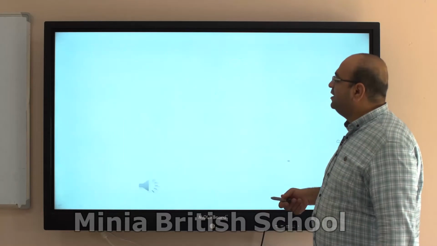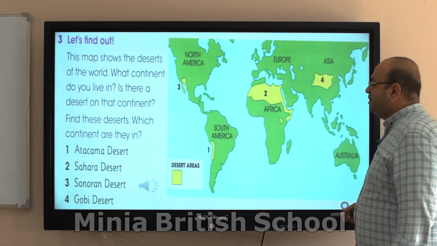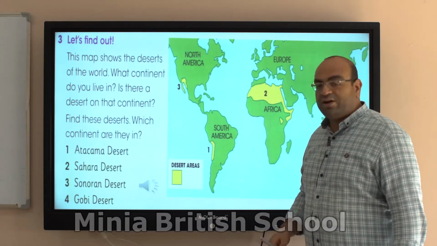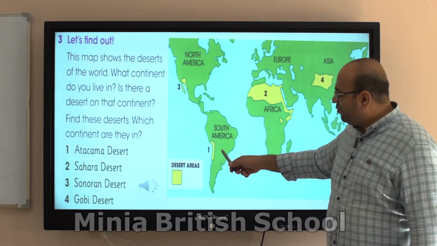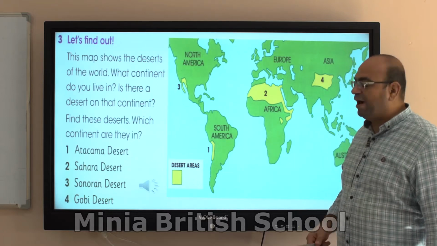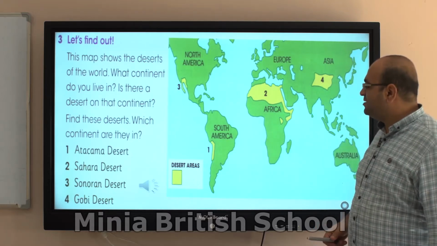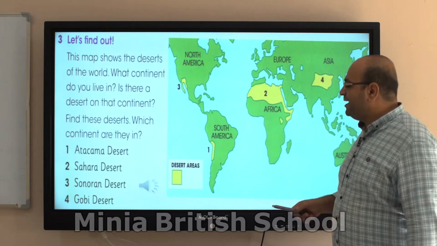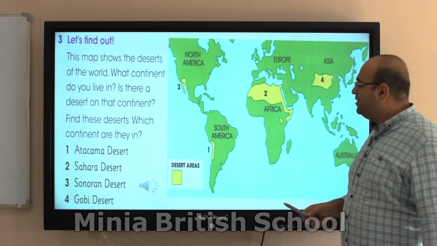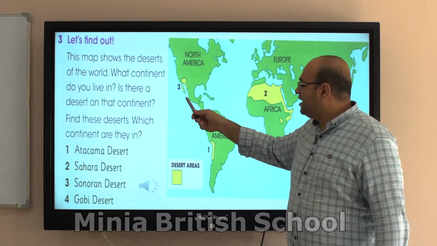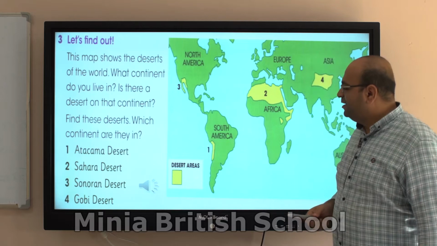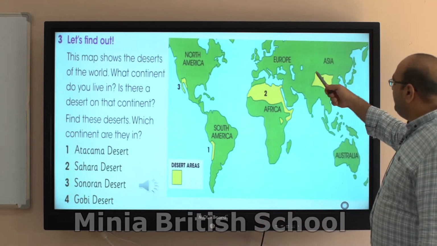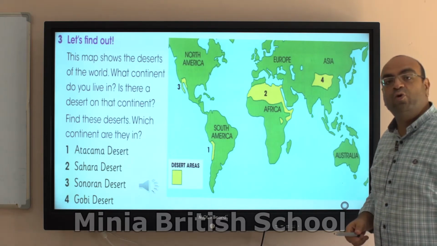Of course. Now we have this map of the world. The yellow parts are desert areas. We have number one, this part in South America, called the Atacama Desert. Number two, the largest yellow part on the map, is the Sahara Desert. And then we have this teeny tiny part in North America. It's called the Sonoran Desert, and the big one in Asia is called the Gobi Desert.